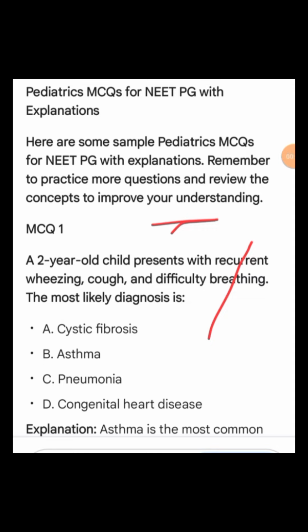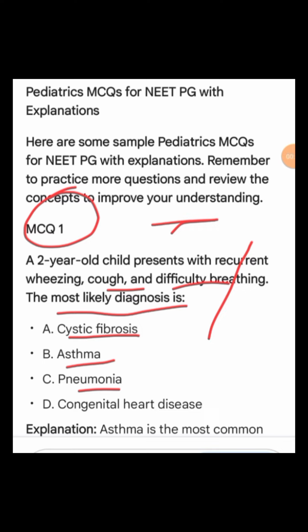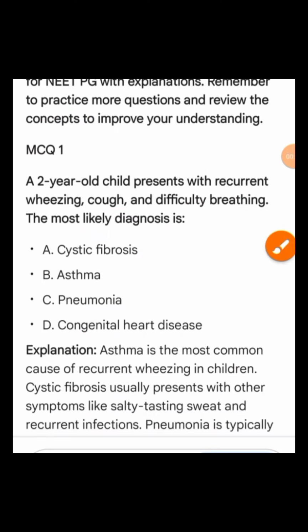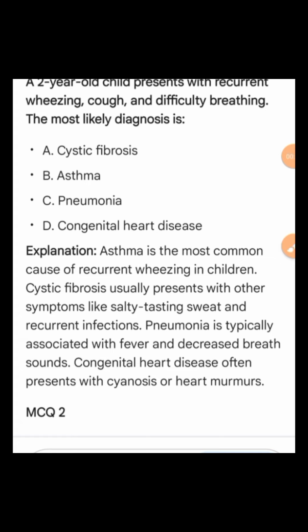MCQ 1. A 2-year-old child presents with recurrent wheezing, cough, and difficulty breathing. The most likely diagnosis is A. Cystic fibrosis, B. Asthma, C. Pneumonia, D. Congenital heart disease. Explanation. Asthma is the most common cause of recurrent wheezing in children. Cystic fibrosis usually presents with other symptoms like salty-tasting sweat and recurrent infections. Pneumonia is typically associated with fever and decreased breath sounds. Congenital heart disease often presents with cyanosis or heart murmurs.